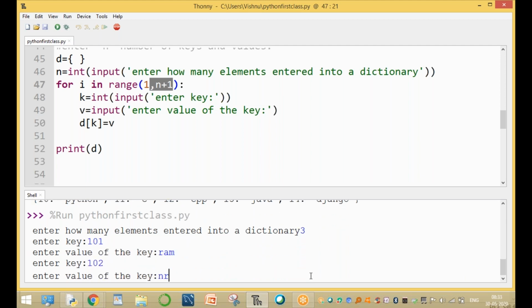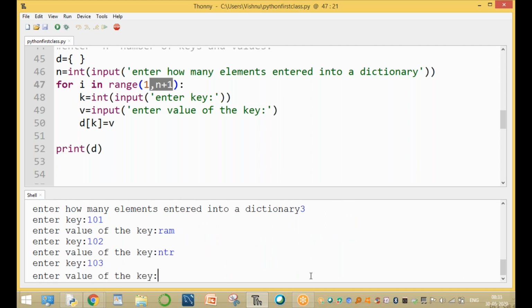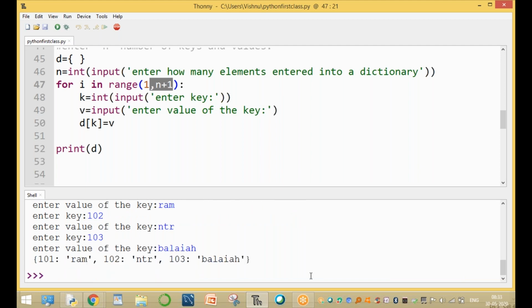102 is, for example, NTR. Assume that 103 is equal to, for example, Balaya. So now 101 is Ram, 102 is NTR, and 103 is, for example, Balaya. So now it is called as entering the values.